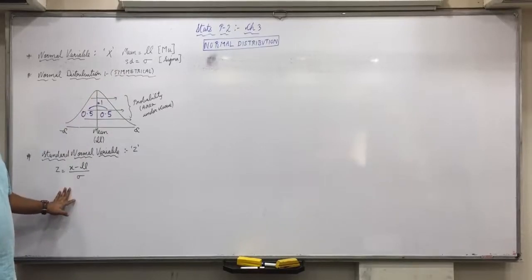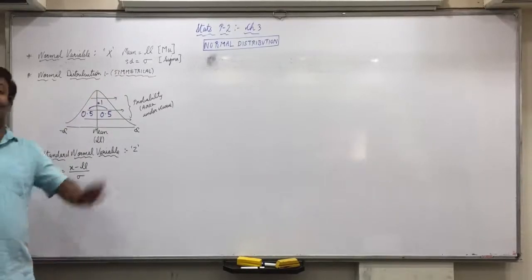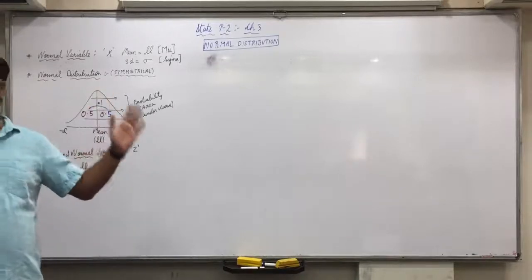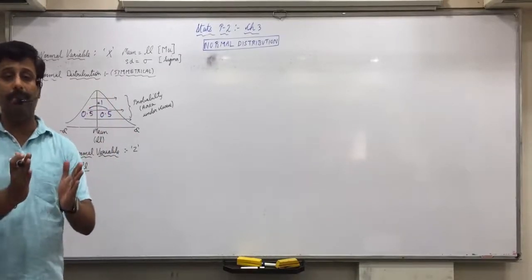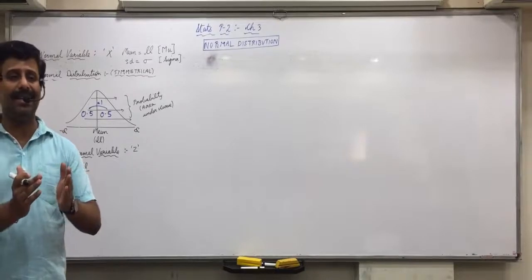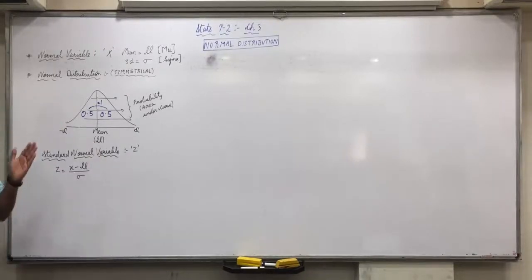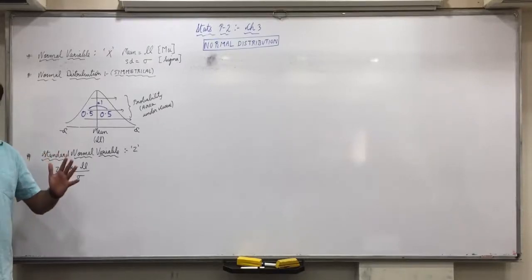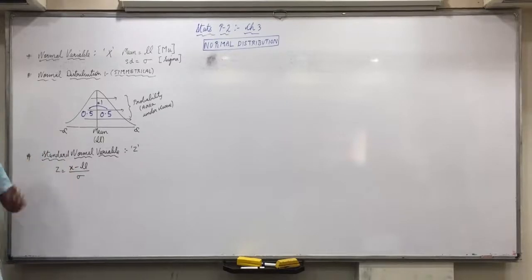What will happen with this? Even if the value is too big, it will get converted into a value which will be generally between minus 3 to 3, and even if the value is too small, it will get increased to a value which is between minus 3 to 3. Therefore we call it standard, because your answer will always come somewhere between minus 3 to 3. Throughout the chapter you will find that.